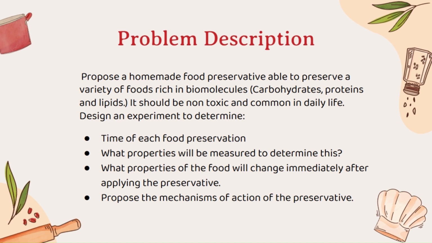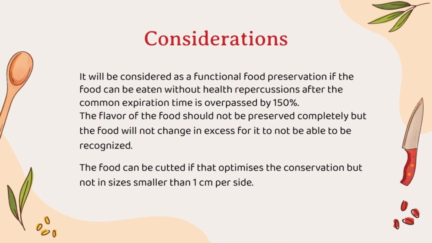The design and experiment must determine the time of each food preservation, what properties will be measured to determine this, what properties of the food will change immediately after applying the preservative, and propose the mechanisms of action of the preservative. It will be considered a functional food preservation if the food can be eaten without health repercussions after the common expiration time is overpassed by 150%.